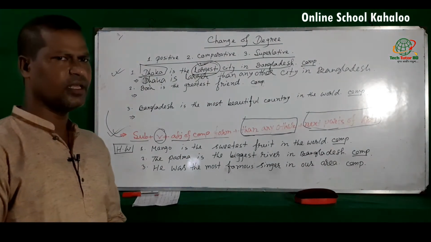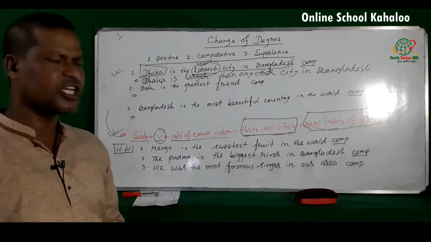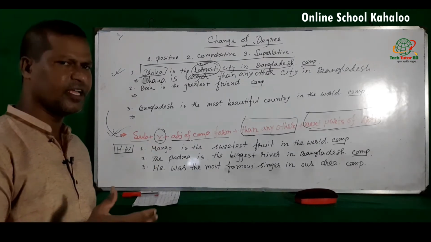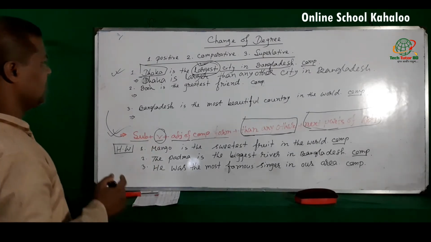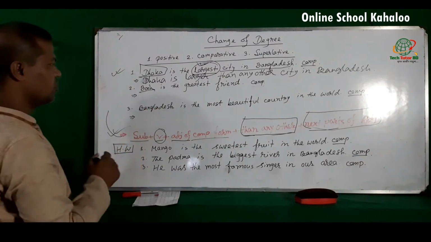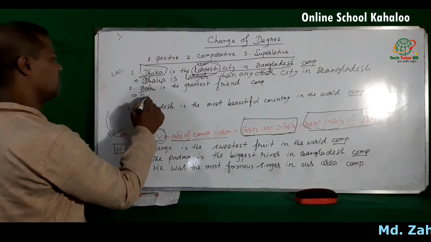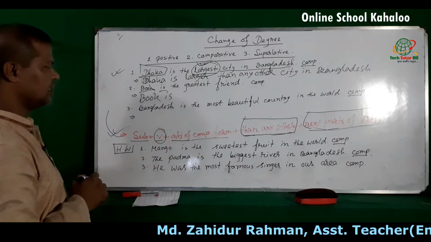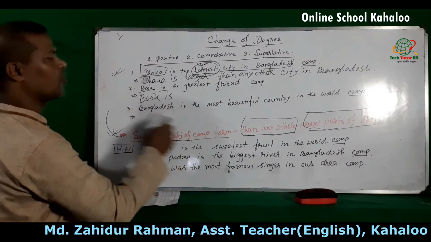Okay, now dear student, I think you have understood these rules, so try the next sentence. Here the subject is book, so write down book, and here the verb is, so write down is, then adjective of comparative form.